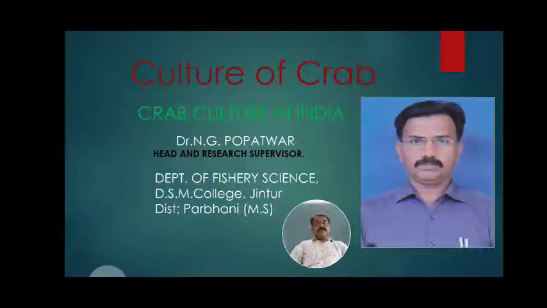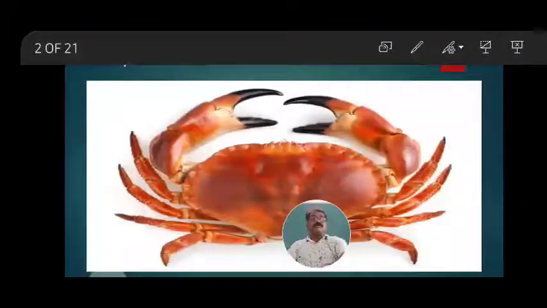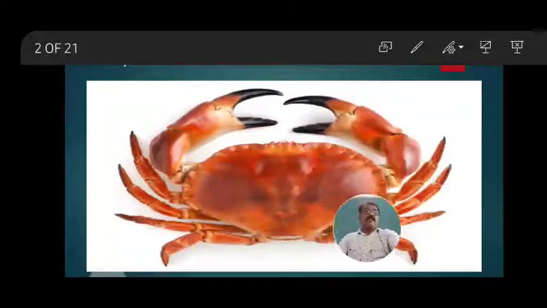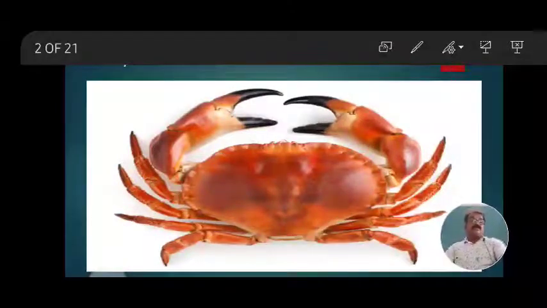Most important non-fish organisms, because it is a non-fish organism, it is the crab animal, that is this crab. This is to be your study, we will see in this chapter, in this lecture, crab culture or culture of crabs. See the figure in front of you, that figure is the crab.